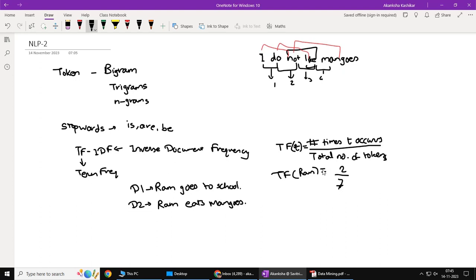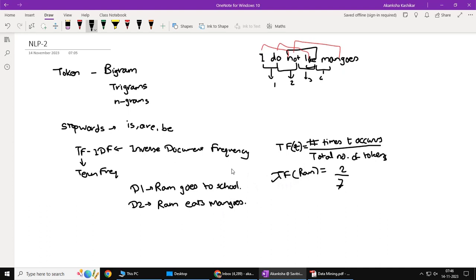This is because I am considering word as a token. You could consider character as a token and then things will change. So term frequency for Ram is 2 by 7, and for all the other words it is 1 by 7 because all the other words are occurring only once. So the word Ram will get more importance if I consider only term frequencies.